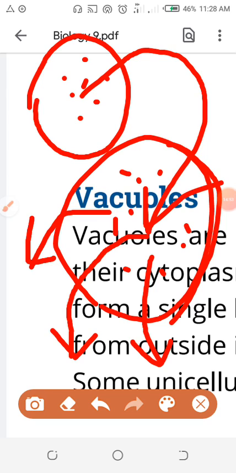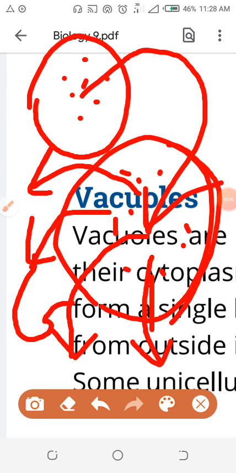What will happen if respiration does not take place? Energy will not be produced. Now you are getting the idea. If the food is not digested, energy will not be produced. The glucose will not be produced. The glucose will not diffuse from high concentration to low concentration outside. This glucose comes out and goes to the mitochondria, inside the liquid.